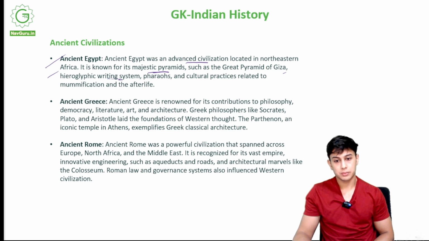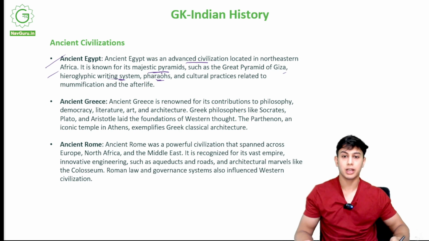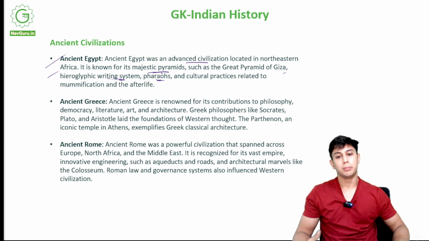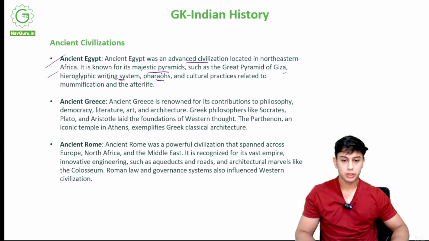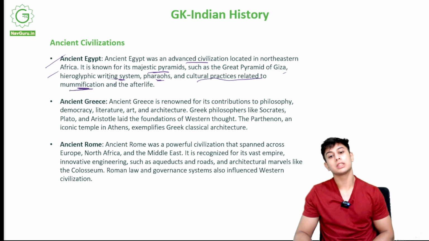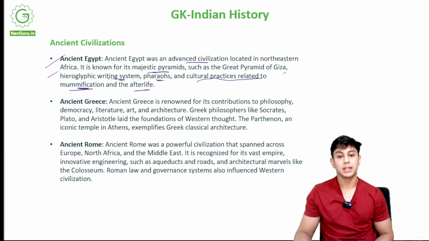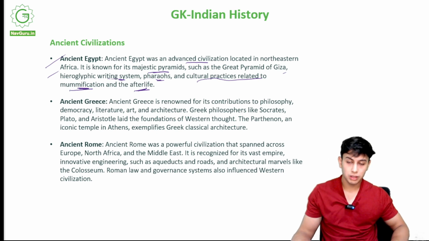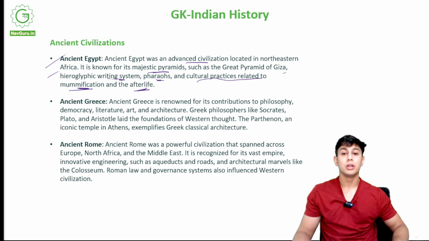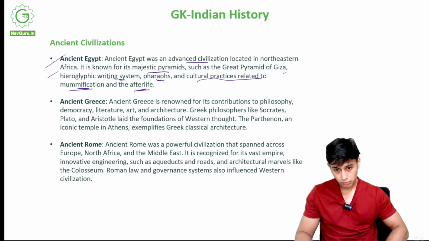They had a hieroglyphic writing system and pharaohs. They used to make mummies because they believed in the afterlife. They would preserve the dead bodies of the kings and put them in proper rooms along with everything necessary for the afterlife: food, gold, everything. These were cultural practices related to mummification. Mummification, we all know, was in Egypt, related to the afterlife. We have still not been able to explore all of the pyramids of Giza, but they are trying.